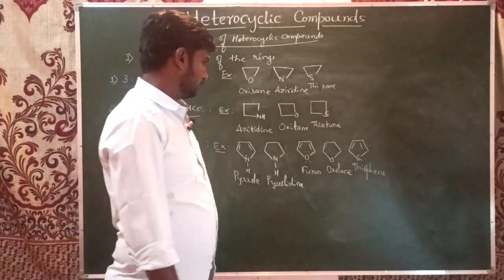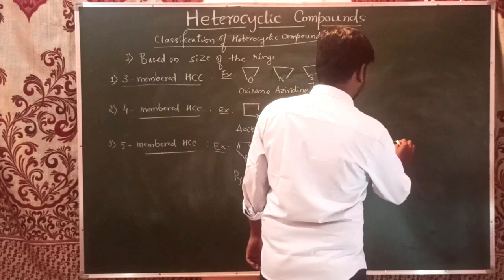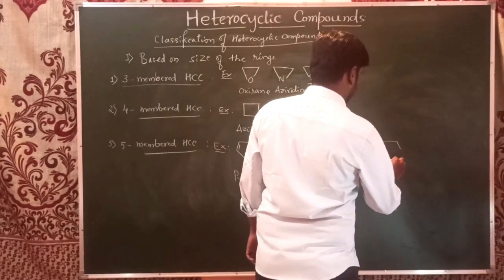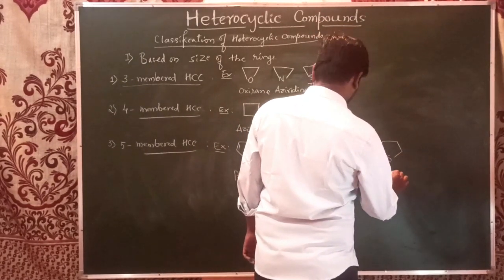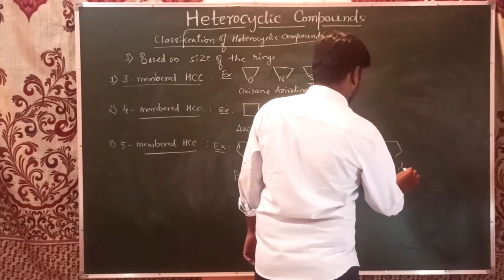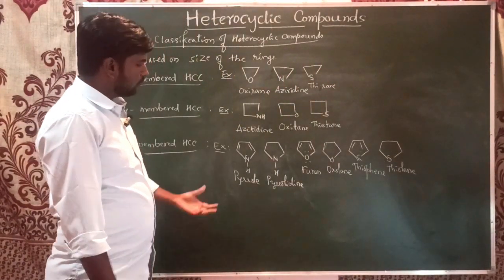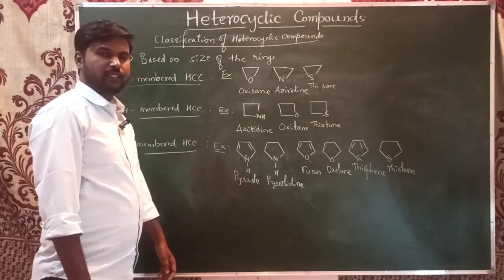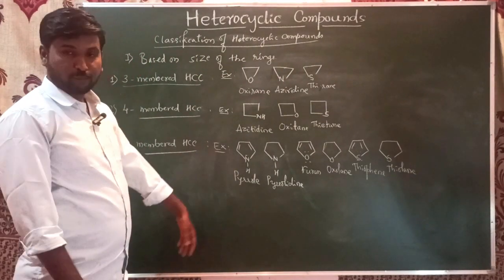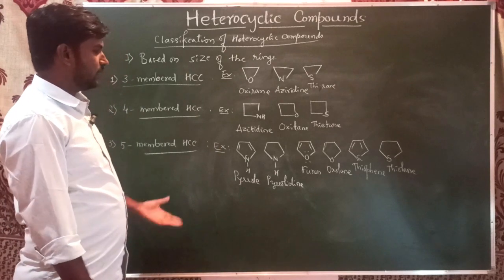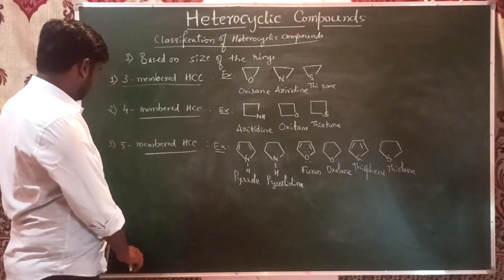And its aliphatic version is thiolane. Most of these aromatic heterocyclic compounds are very important because they are more stable. So that's why we'll study them in further detail.